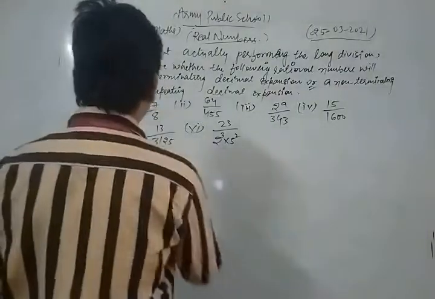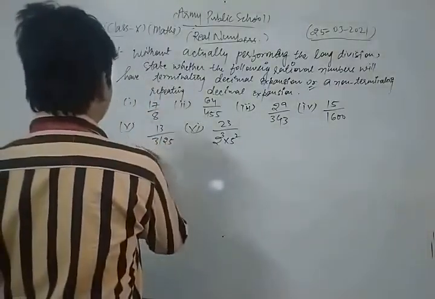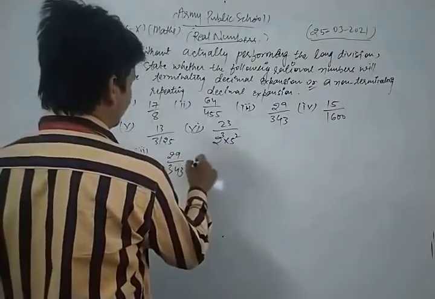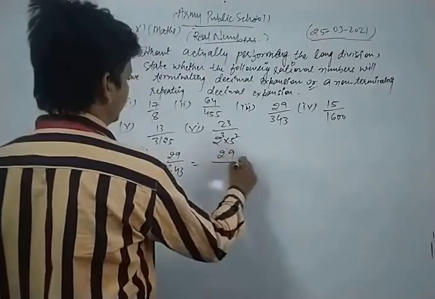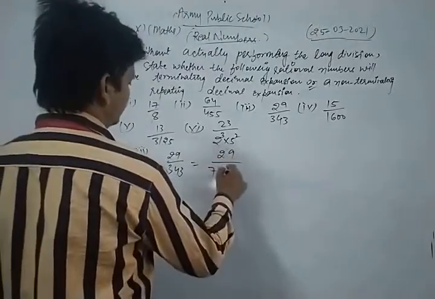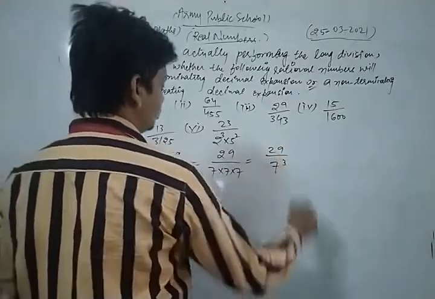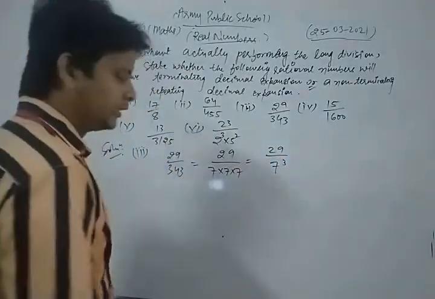Now we take and discuss the third part of this question, which is 29 upon 343. First of all, we do the prime factorization of the given number, which is 7 into 7 into 7, which is 29 upon 7 to the power cube.